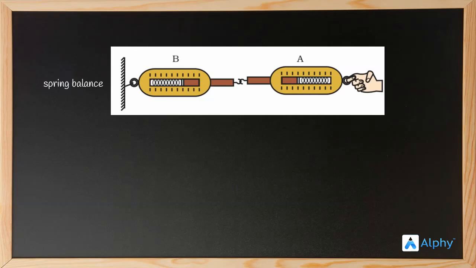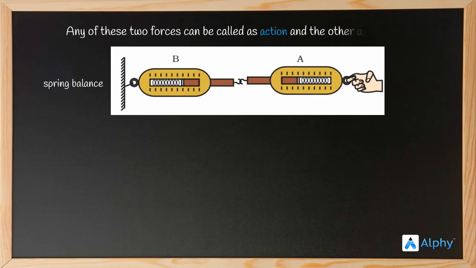This proves that the force exerted by the wall as well as the hand pulling it is the same in magnitude. Any of these forces can be called action and the other reaction. We cannot decide which force is action and which is reaction. When we apply a force on the road, we may think it is an action force, but it can also be a reaction force as a reaction to the force that is exerted by the road.